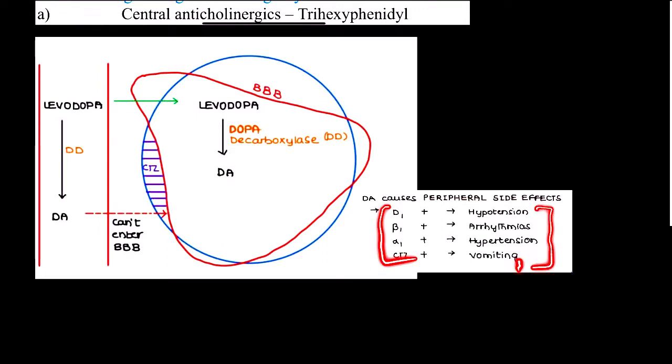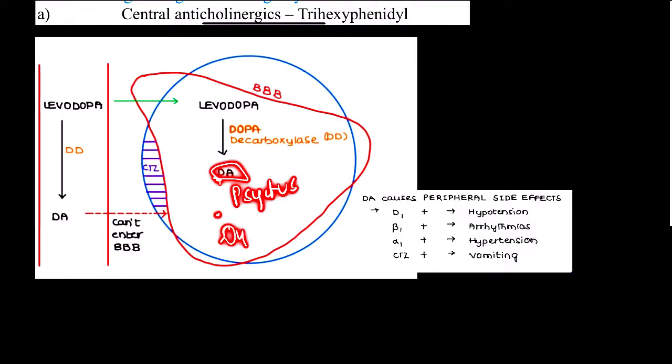Side effects. But these are peripheral side effects, and there can also be psychosis, that is a central side effect, because of excessive dopamine inside the brain. And there can be dyskinesia also, and that is also a central side effect. So these central side effects like dyskinesia and psychosis cannot be prevented by carbidopa and benserazide, which are the inhibitors of peripheral dopa decarboxylase.